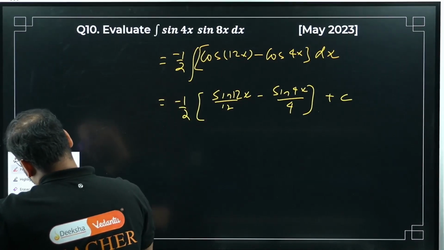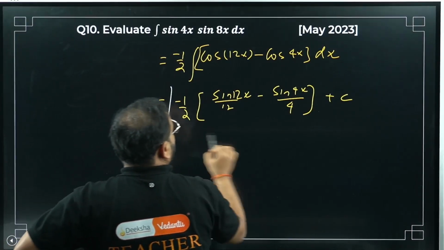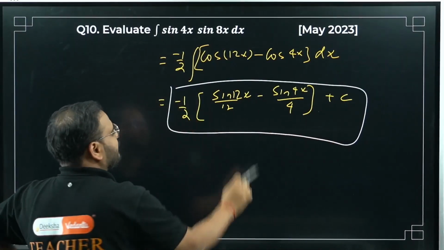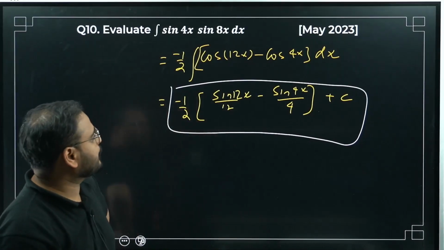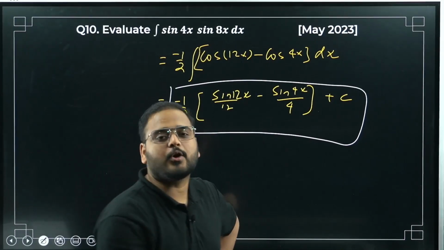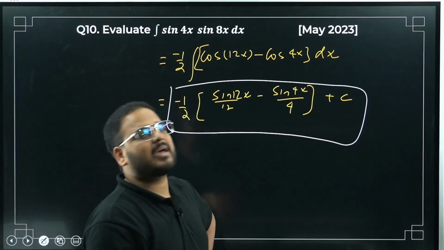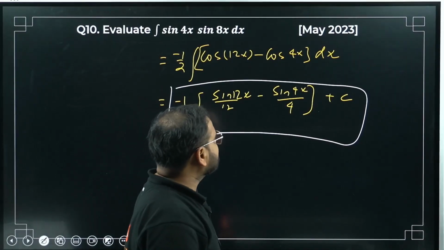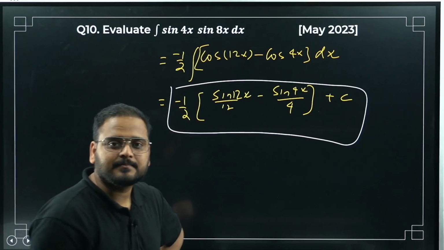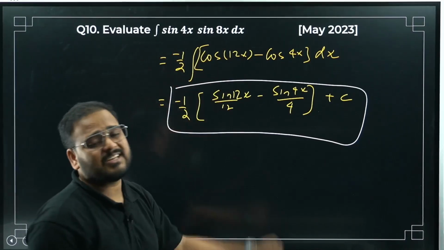This is your answer for this question. If you want to simplify more, take minus 1 by 2 inside, but it will not make that much of a difference in a subjective question. If it is an objective question, then you can change according to the option that you have to pick. Answer is minus 1 by 2 sin 12x upon 12 minus sin 4x upon 4 plus c. You just have to know the formula of 2 sin c sin d.